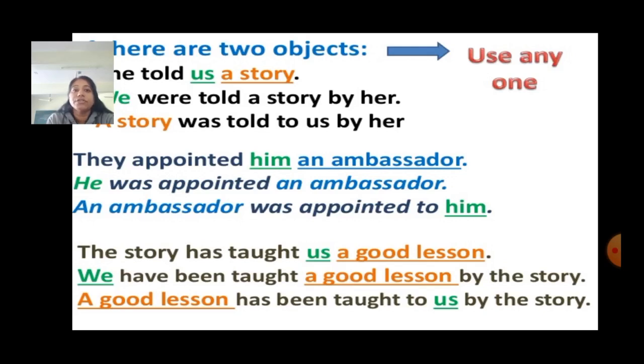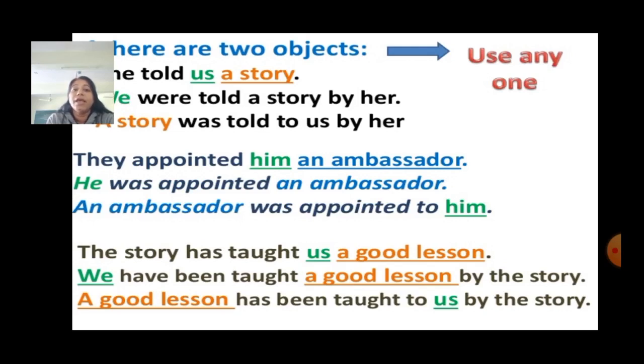So, we can use either us at the first place or a story at the first place. We can use any of them. So, us will become we. Told is in past tense, so we will use were. We were told a story by her. Or we can also say a story was told to us by her.